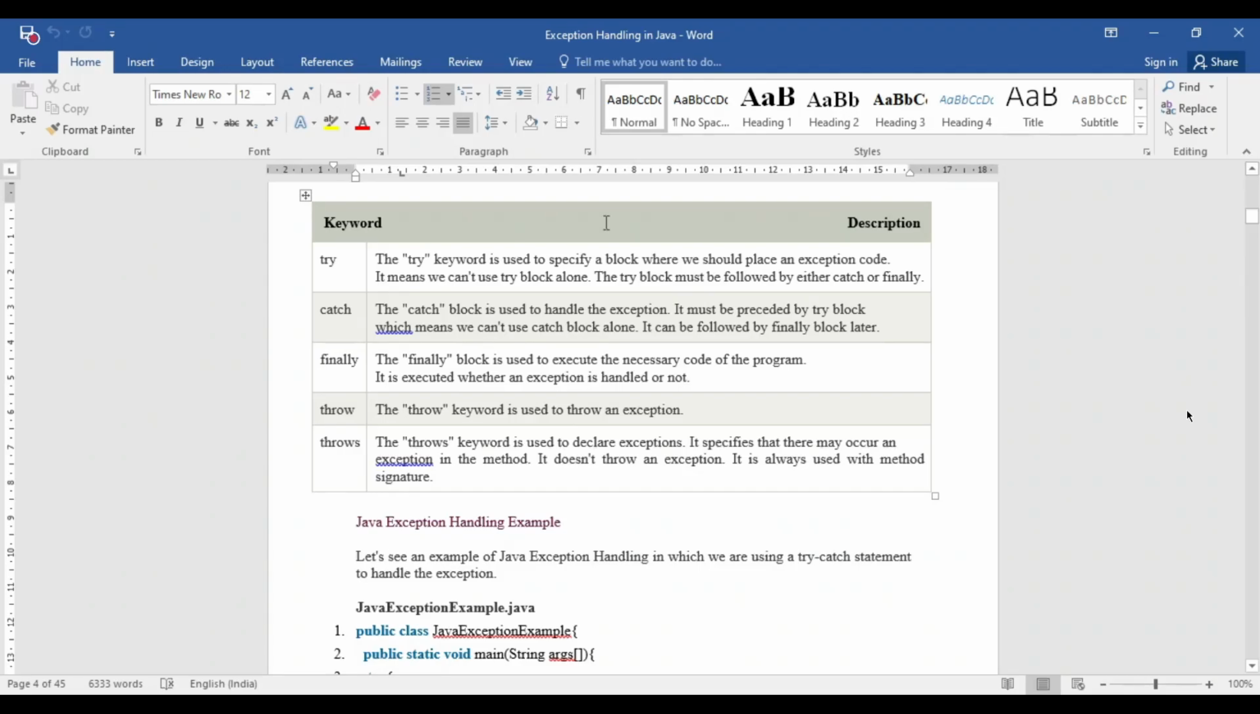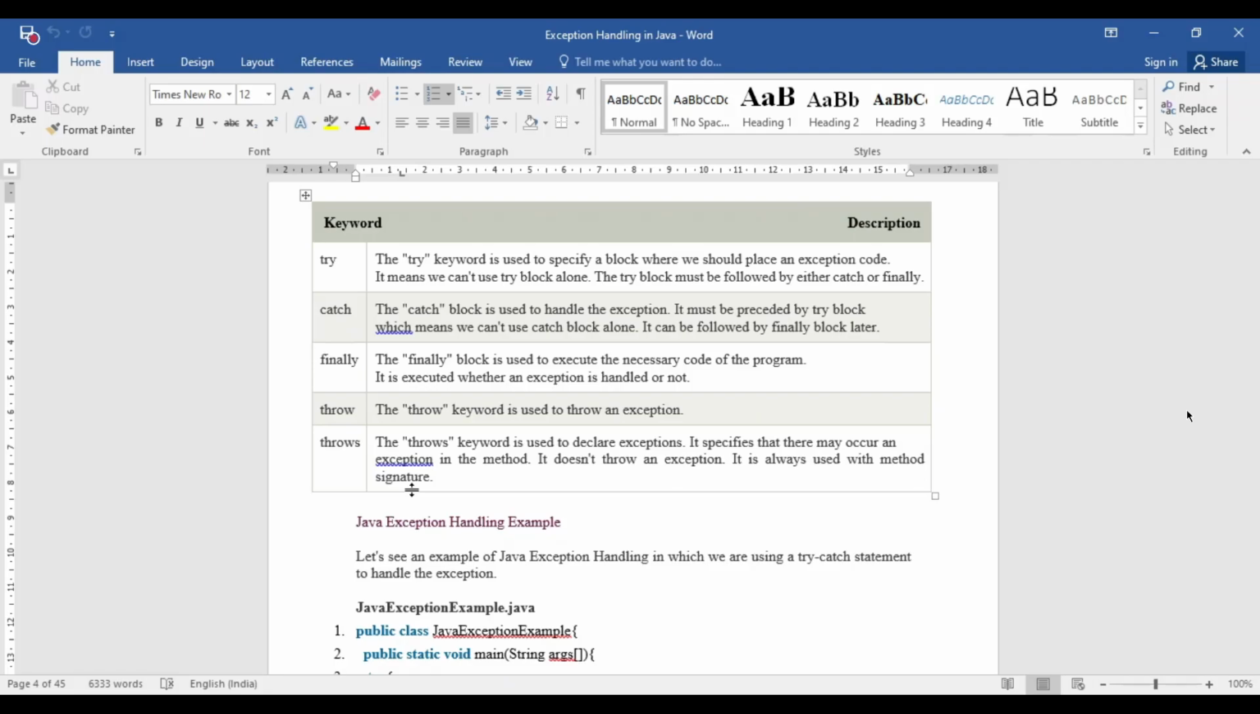Okay, and the next one is finally. If there is an exception in your source code and there is an abnormal termination of the source code, then you can do some necessary action or necessary statement or instruction in your source code. You can write it within the finally block, so that before terminating this program, this finally block will be executed.